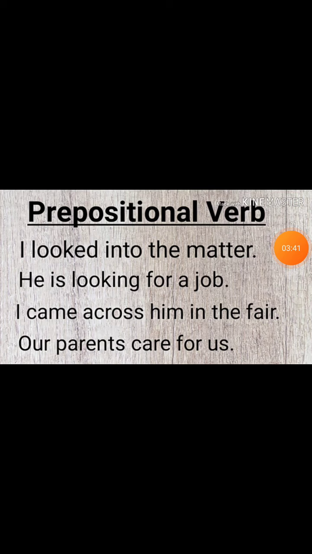She is listening to music. The object is required here. Someone is knocking at the door. The dog is barking at a stranger. In this way, you can also recognize a prepositional verb in a sentence. Now look at some other examples. I looked into the matter. He is looking for a job. The matter, a job. In this way, you can even change the voice of these sentences.